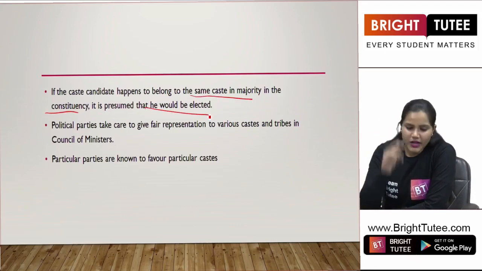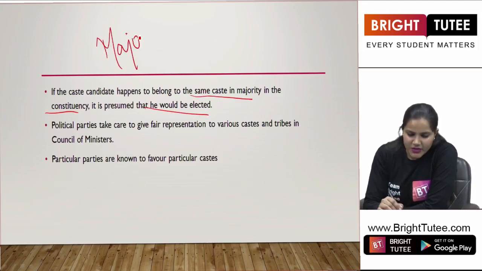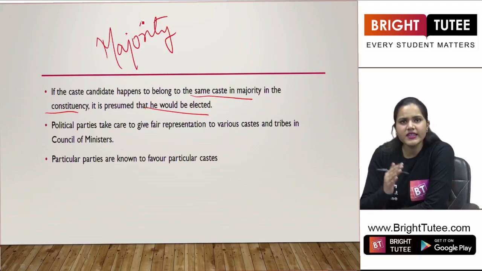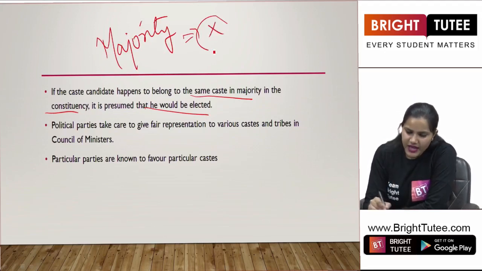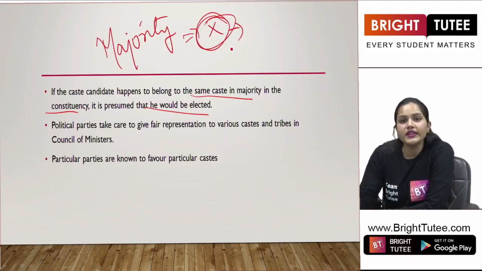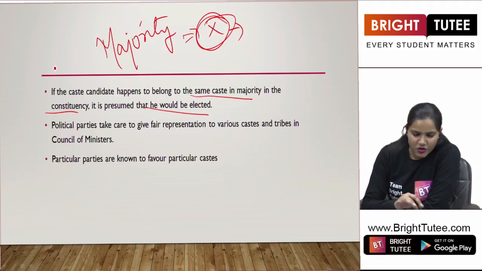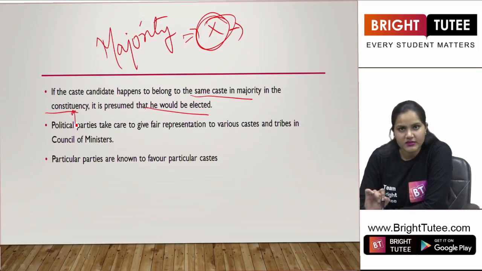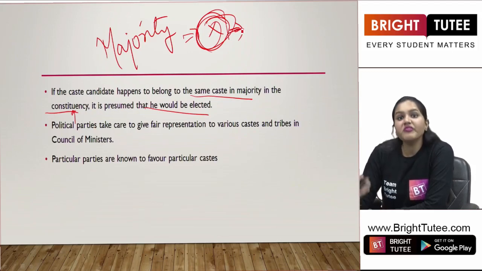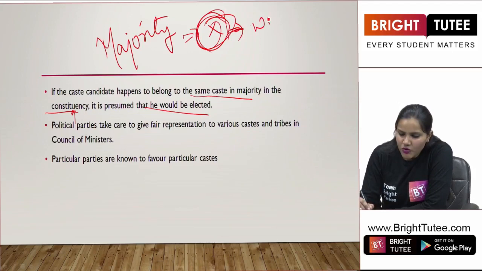Definitely. Now, when we are talking about a caste in majority, let's take the example again of X. X is the majority caste here, right? People belonging to this caste are in majority in the constituency. Now, if the candidate belongs to this particular X caste, it is presumed, people will believe that he is going to win the election.